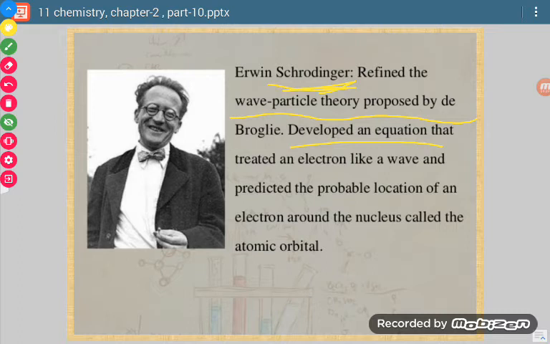That equation treats the electron like a wave, and its result shows the probable location of the electron around the nucleus. So the word exactness was replaced by probability. We cannot say exactly where the electron is, but we can define the area where we can find the electron.